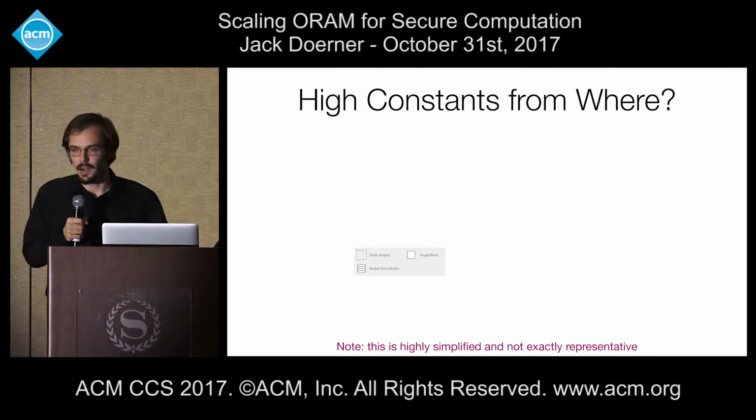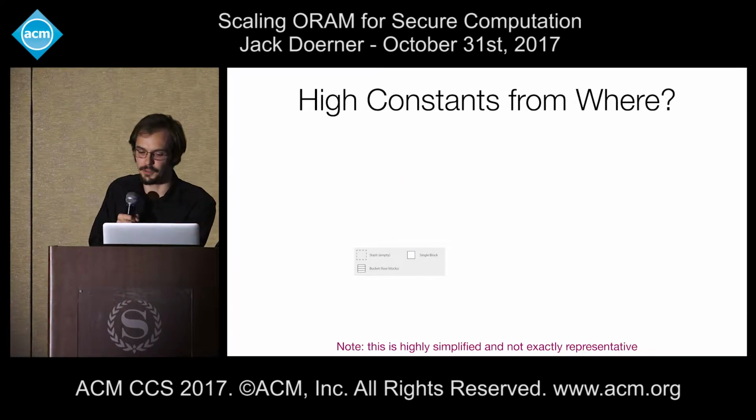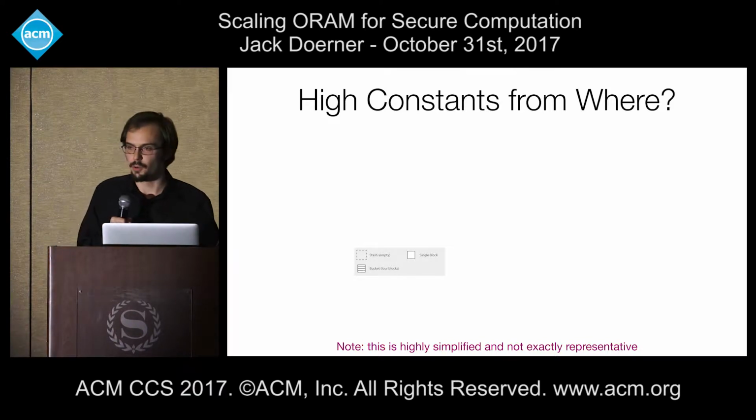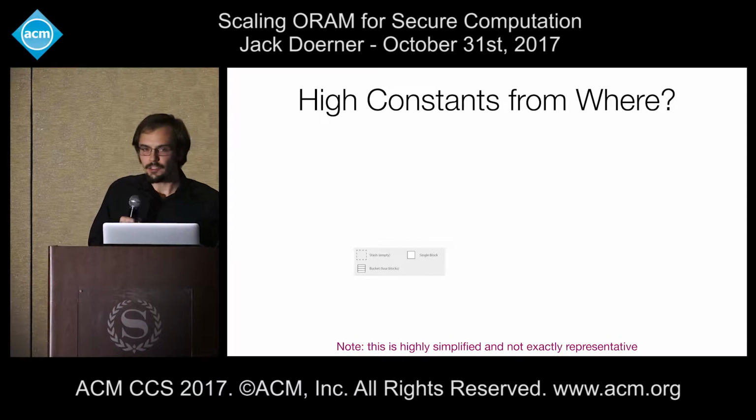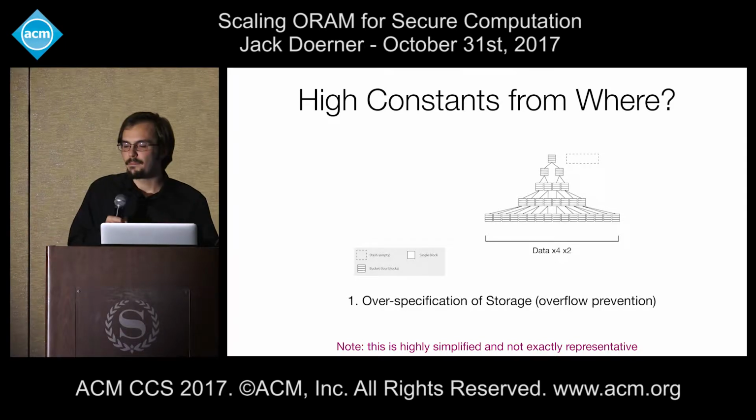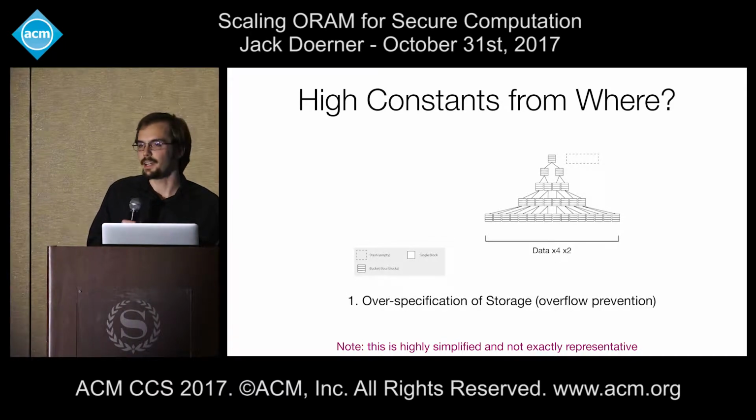Where do the high constants come from? Well, in the context of tree-based ORAMs, they tend to come from two factors. First of all, tree-based ORAMs have to overspecify their memory in order to avoid overflows. And eventually, you're going to have to read all of that overspecified memory. Second of all, tree-based ORAMs tend to have many layers of recursion, and this is necessary in order to guarantee good asymptotics.